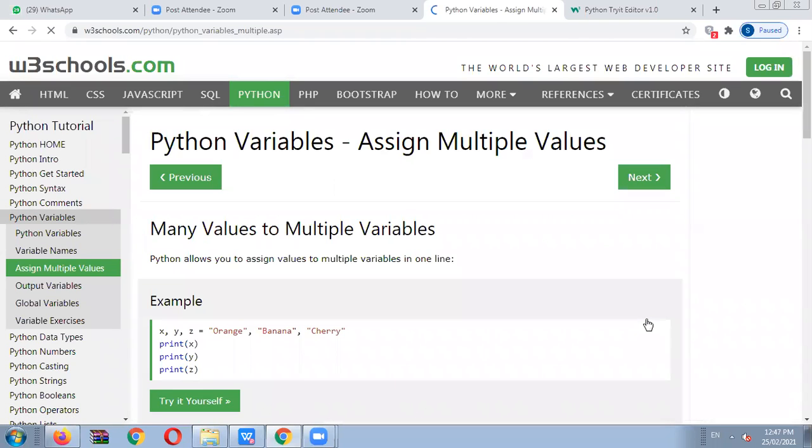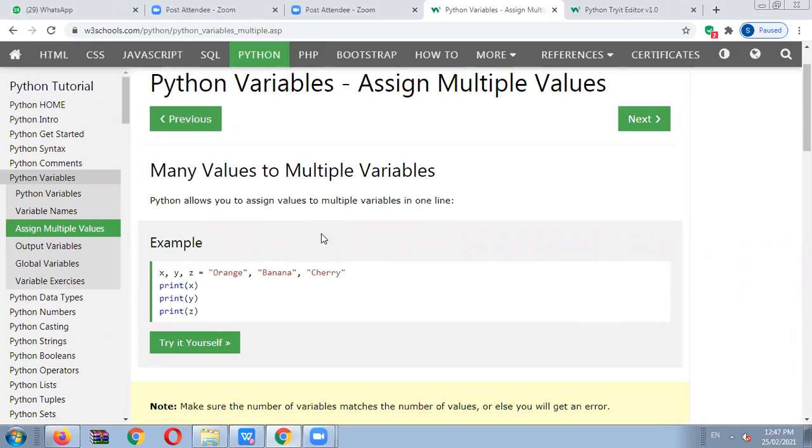After that, same like that, assign multiple values. This is a very important concept in Python programming, right? For single or multiple variables, we can use multiple values in a single line. This is also possible in Python. Python allows you to assign values to multiple variables in one line.